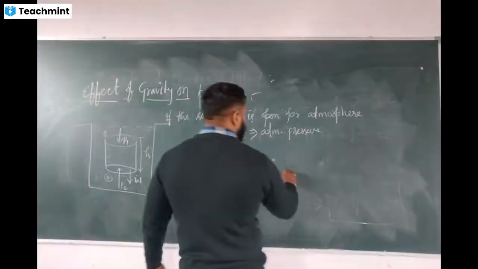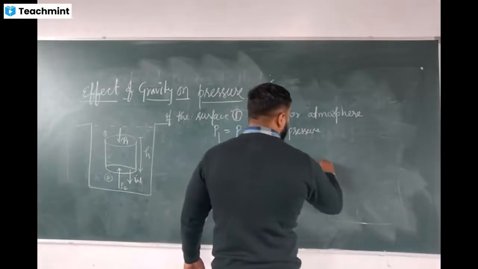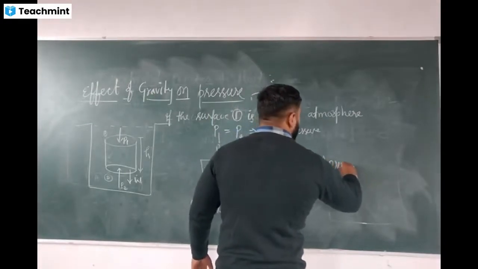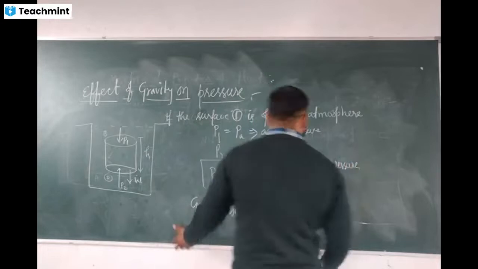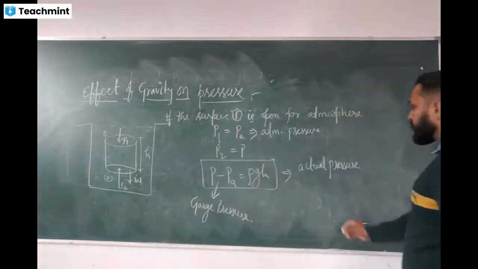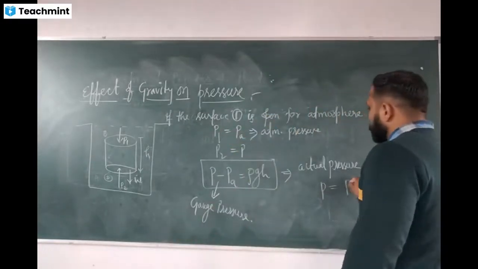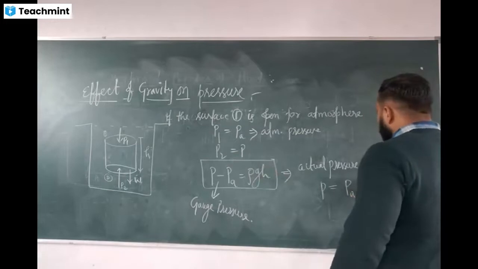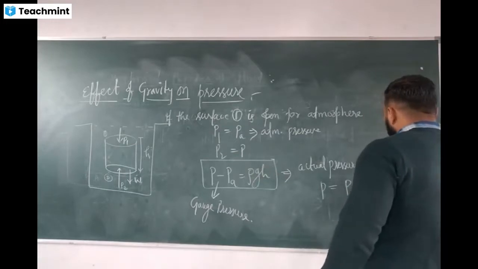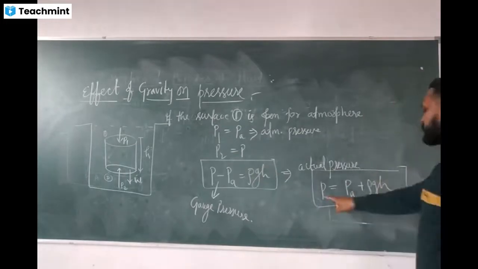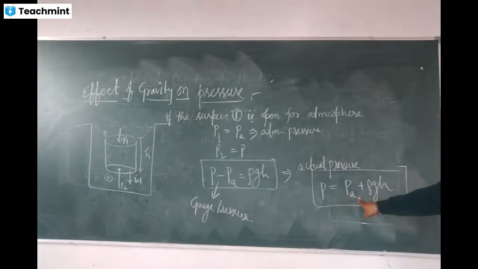Or what else can you write? If you want to find the actual pressure when the surface is open to the atmosphere, the actual pressure will simply be PA plus rho G H. This means the actual pressure is greater than the atmospheric pressure by a quantity rho G H. This is generally known as the effect of gravity.